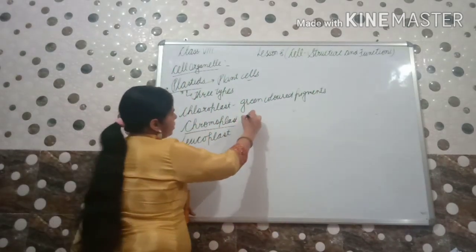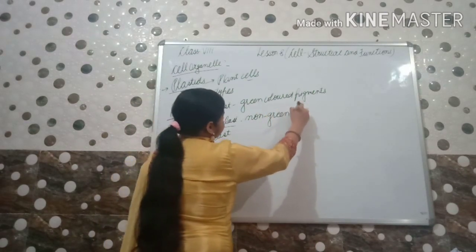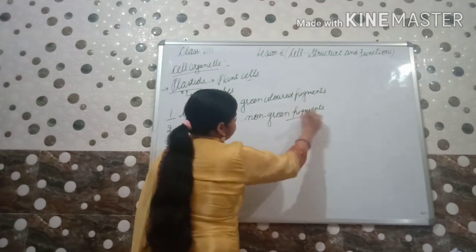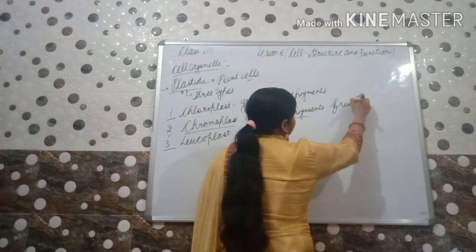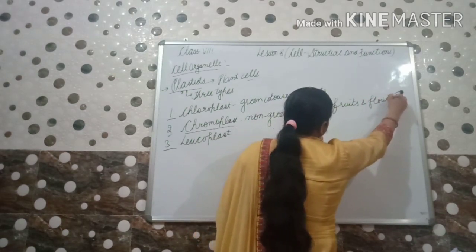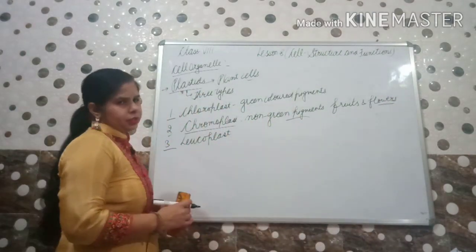Chromoplast, these are the non-green pigments which give colors to the fruits and flowers. The color is being provided to fruits and flowers by the chromoplast.